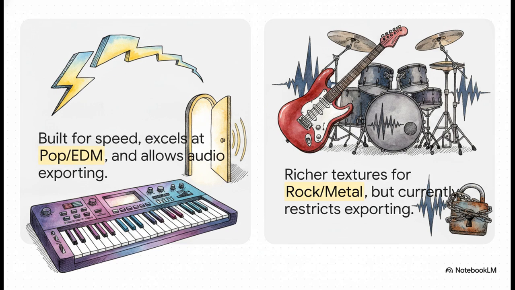Udio, on the other hand, gives you much richer acoustic textures. It's undeniably better at complex genres like rock or metal, where vocal harmonies and intense instrumental layering are so critical. But Udio currently restricts exporting those files off their platform, which is a really massive differentiator.